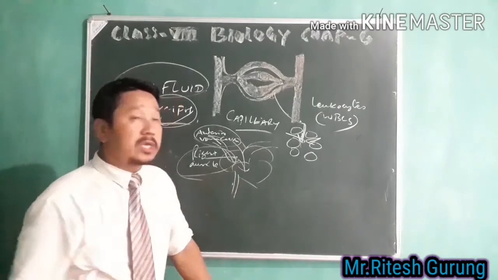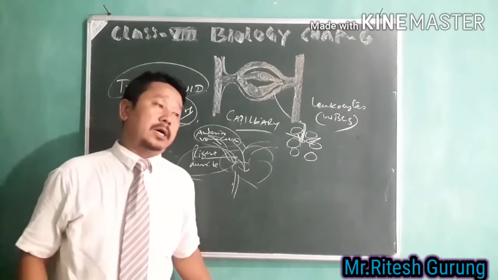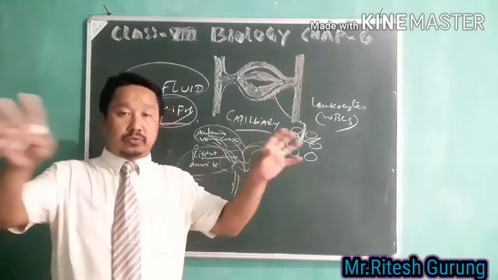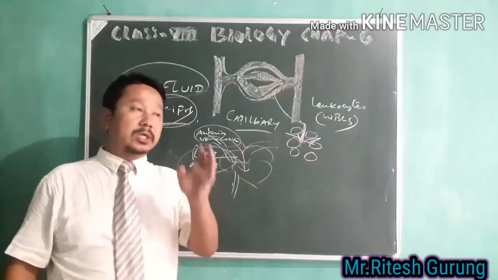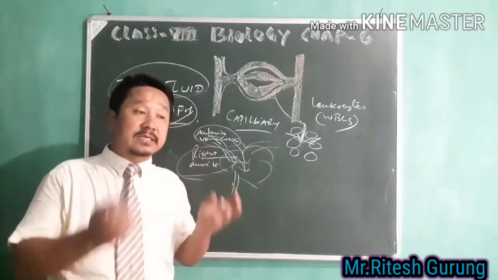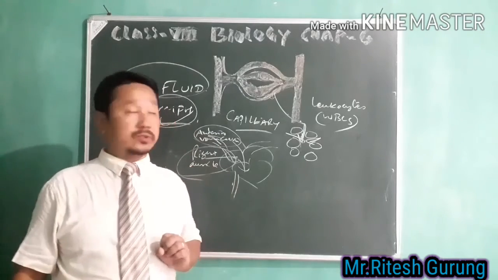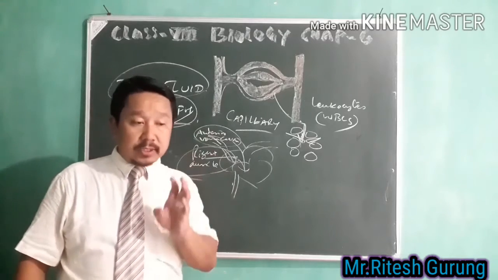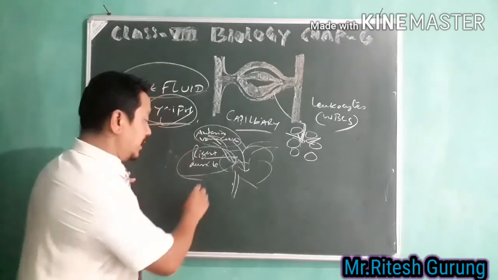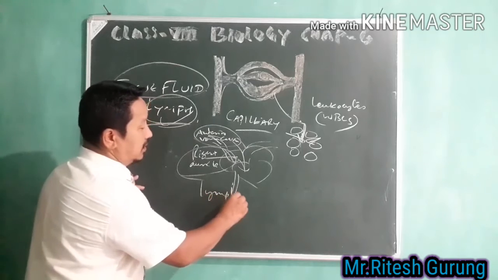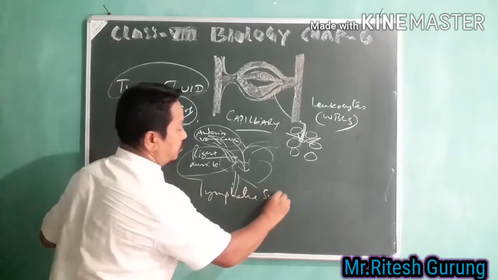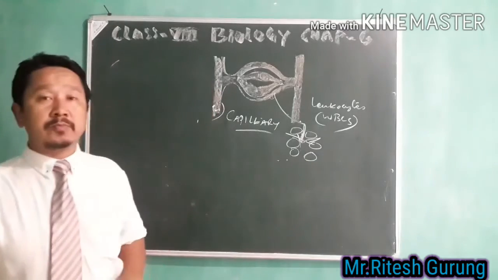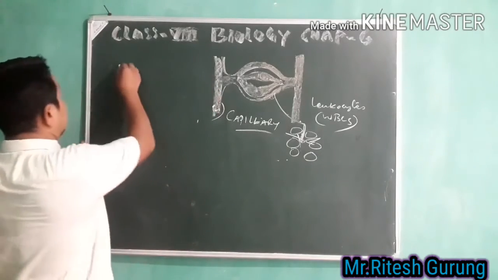So this is how your lymph does its function, going to the different parts of the body through the lymph vessels. This entire function of the lymph through the lymph vessels is called the lymphatic system. It's called the lymphatic system. All right. Composition of lymph.